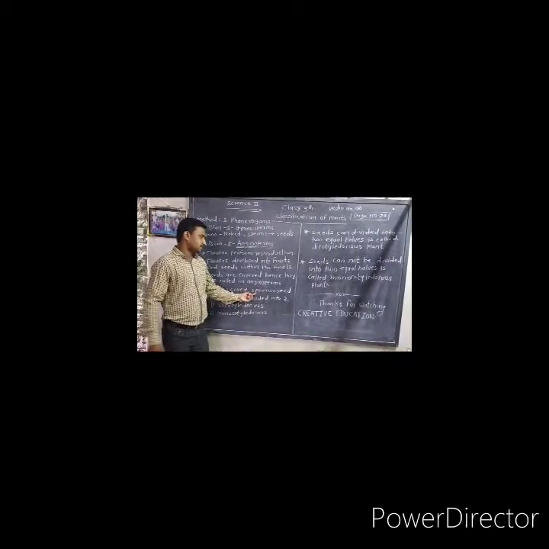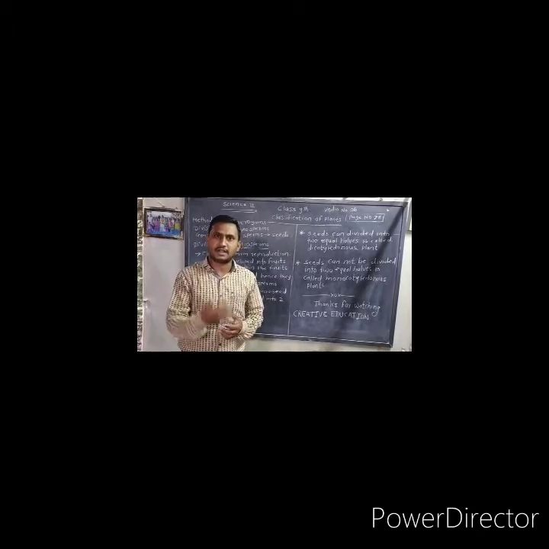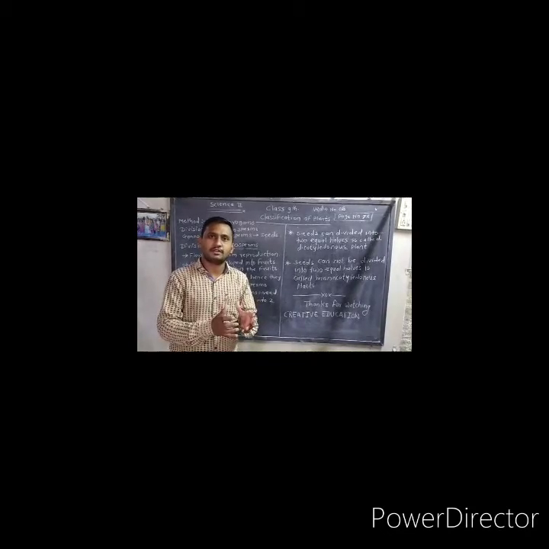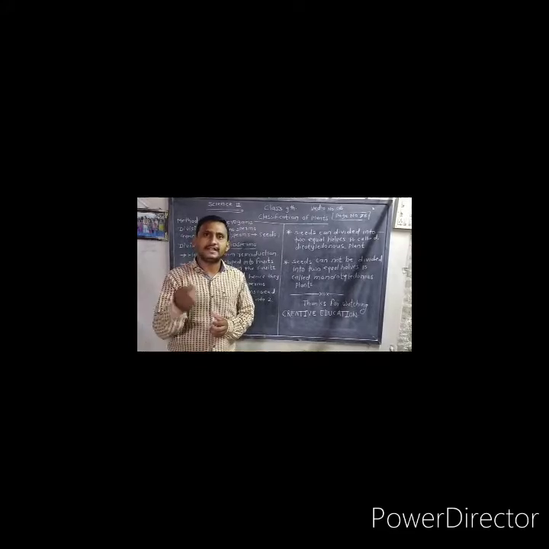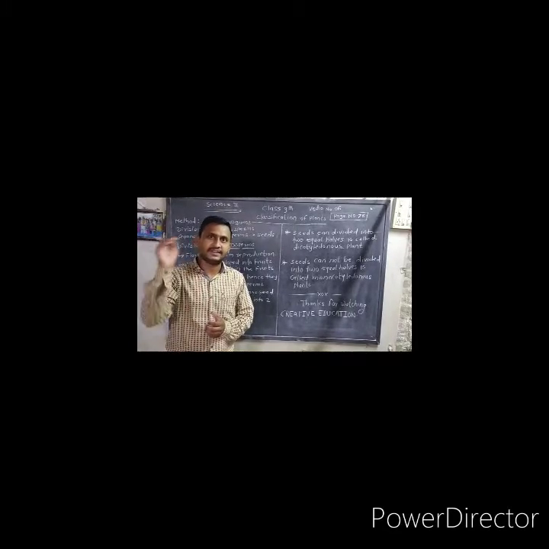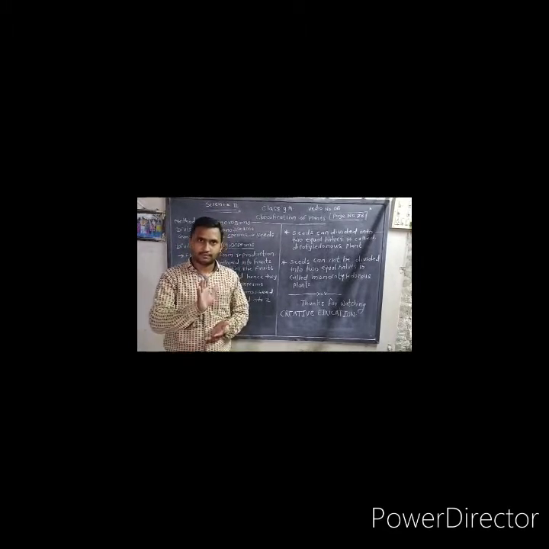So what is meant by angiosperm? Its definition is that angios means cover and sperm means seed. A seed that is covered is called an angiosperm. Very easy and very simple definition. Angiosperm means covered seed. It has a natural covering on the seed, and the natural covering on the seed is called the fruit. So the seed is enclosed in the fruit. The seed is the inner part of the fruit.